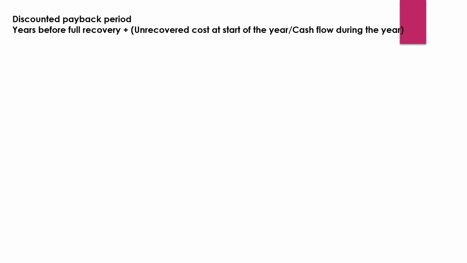To find the payback period of the same question with the discounted payback period, we will first have to find out the year and the cash flow. Then we will be finding out the discount factor of 12%, right? Discounted factor of the 12%. And then we'll have to find out the present value of the cash flow. Okay.